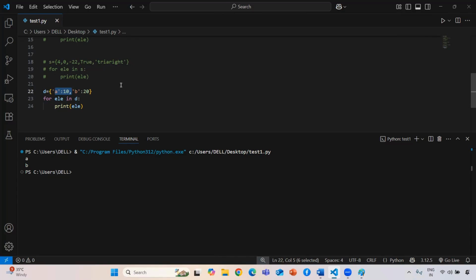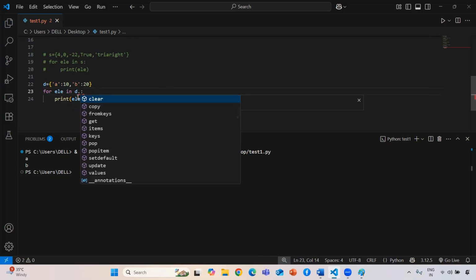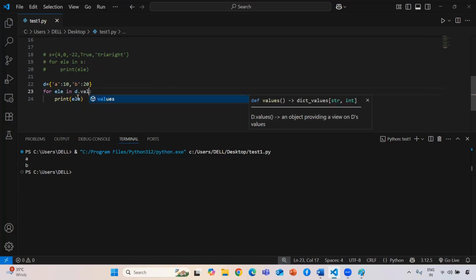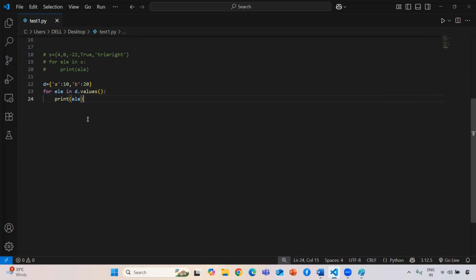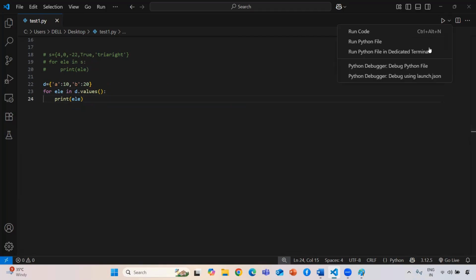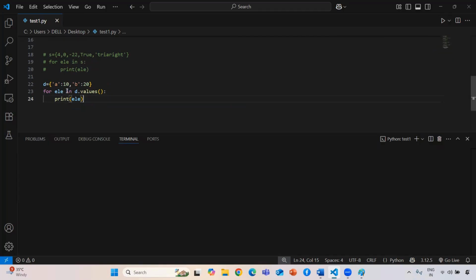If you want only the keys, then you can directly pass keys. If my requirement is to get 10 and 20, then in that case you need to use the built-in method called values. By the help of this values, you find your values, meaning whatever value is present in the key will be shown. So now if I run this one, it will only give me the values.